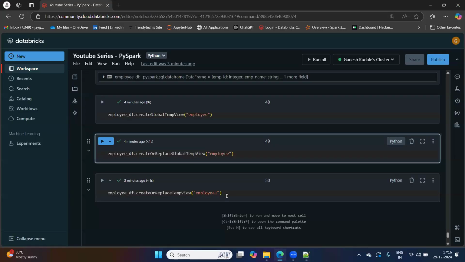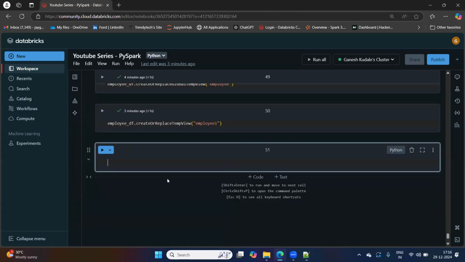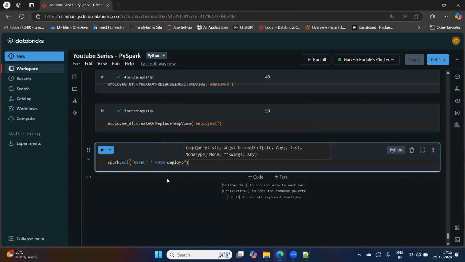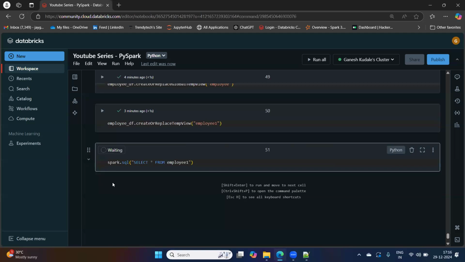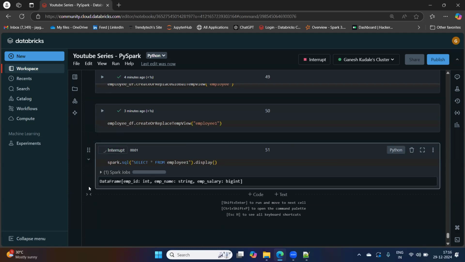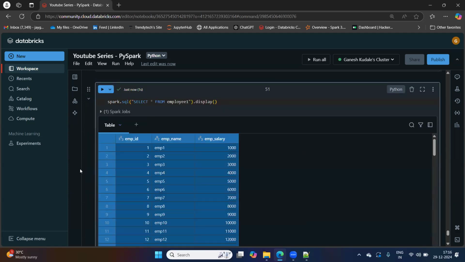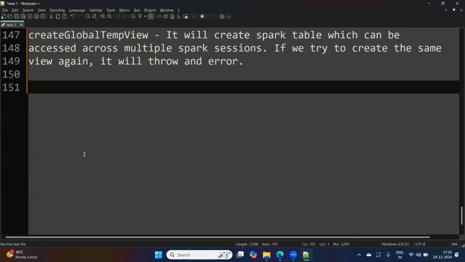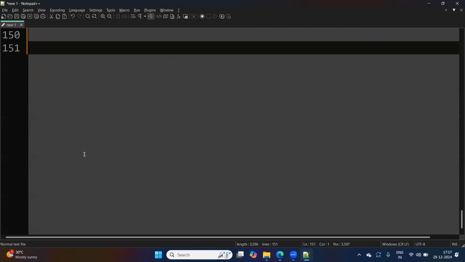Okay. And now see this temp view, how to access that as SQL. So I have employee as temp view. I'll just write a normal SQL query, select star from employee one. Simple. I'll have to write display here in Databricks. If we see, it will work as normal SQL, right? So this is how we convert data frame to Spark table.